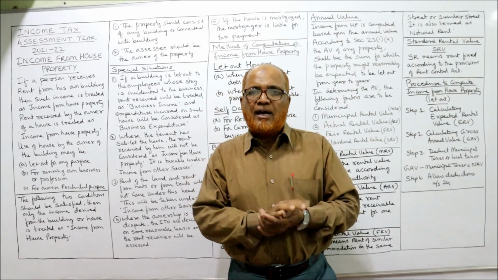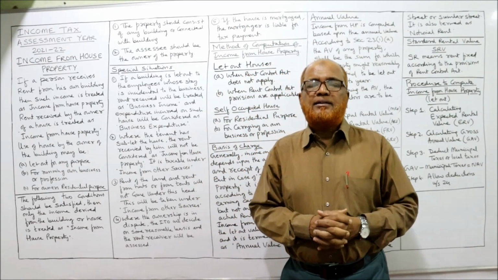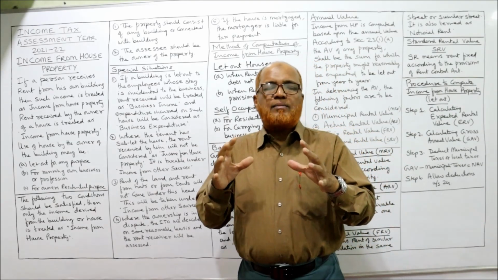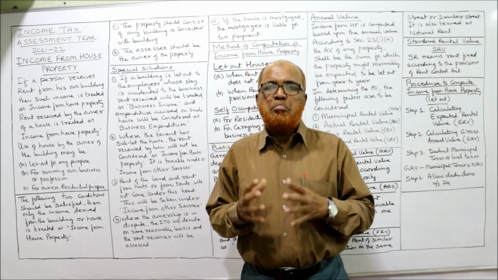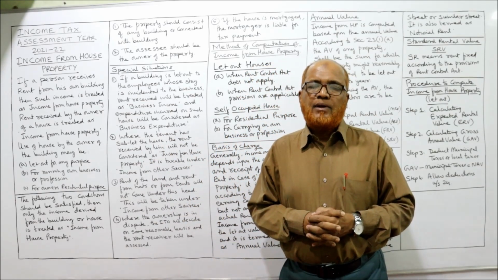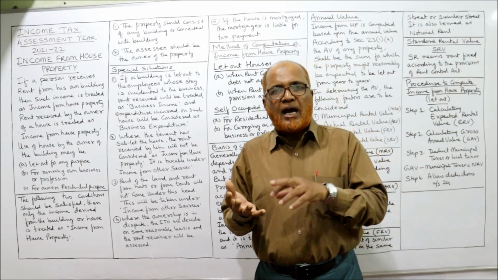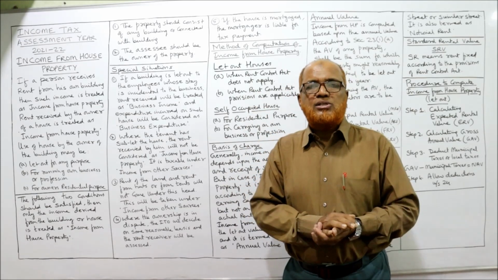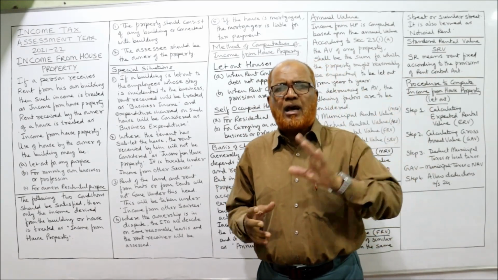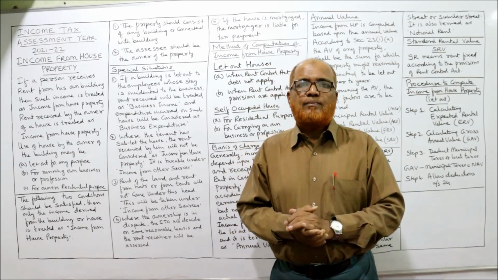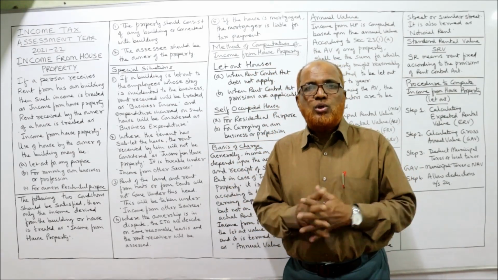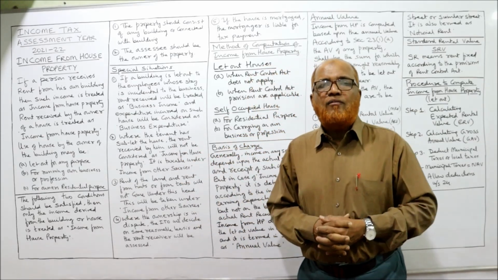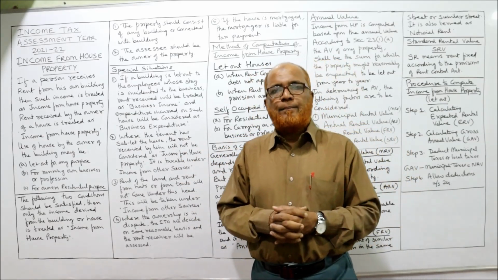Out of these five heads, one head we have completed, that is income from salary. Comparatively, income from salary is the biggest head because many provisions are there: allowances, perquisites, profit in lieu of salary, and deductions under section 16. All these I have explained in the last 20 videos. If you have regularly watched those videos, you definitely have a good command of how to compute income from salary and what the provisions of the Income Tax Act are for it.